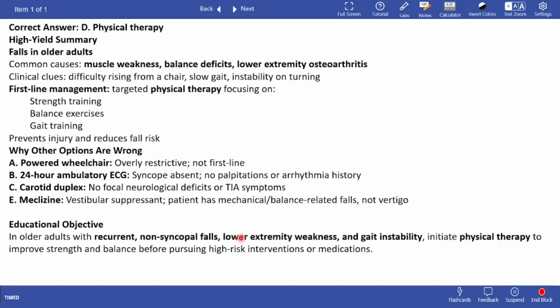So patient does not have vertigo. So recurrent non-syncopal falls, lower extremity weakness and gait instability point towards muscle weakness or balance problem, and you should always initiate physical therapy to improve strength and balance.